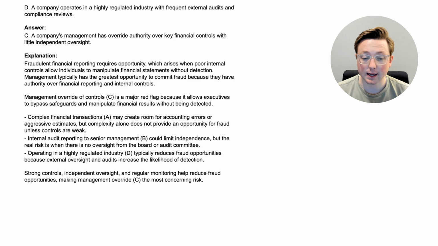And operating in a highly regulated industry, that was option D, typically reduces fraud opportunities because external oversight and audits increase the likelihood of detection. So that one was obviously not the correct answer because it actually would make it less likely that there are opportunities for fraud. Strong controls, independent oversight, and regular monitoring help reduce fraud opportunities, making management override, and that was option C again, the most concerning risk.